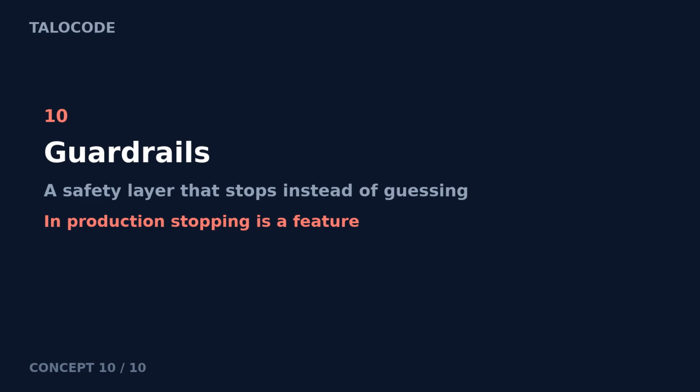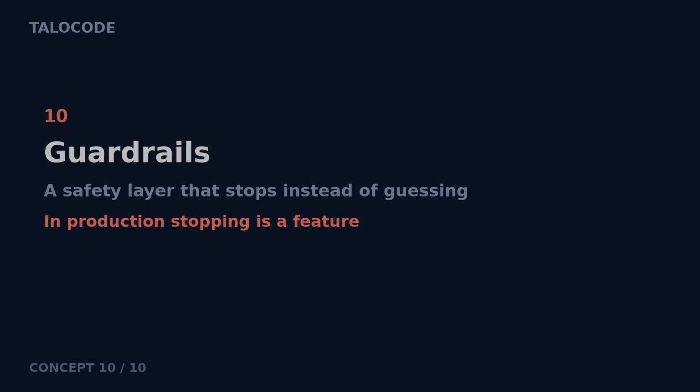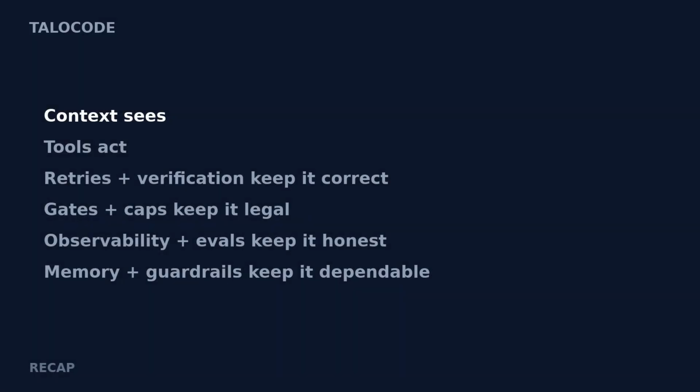10. Guardrails. The last concept ties the others together. Guardrails are the safety layer around an agent's behavior. They catch inputs that are too large, outputs that are unsafe, and actions that violate policy. A guardrail fails safe, meaning the agent stops instead of guessing. In production, stopping is a feature, not a failure.